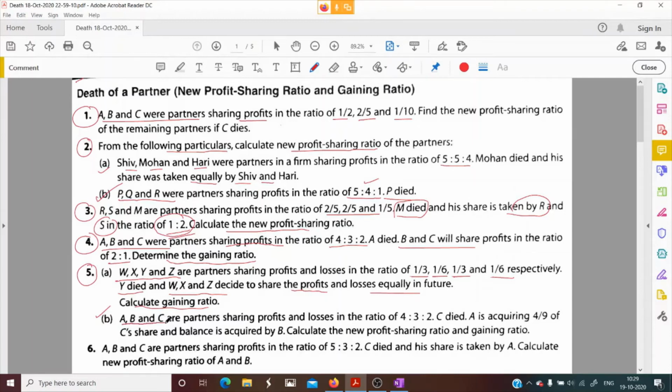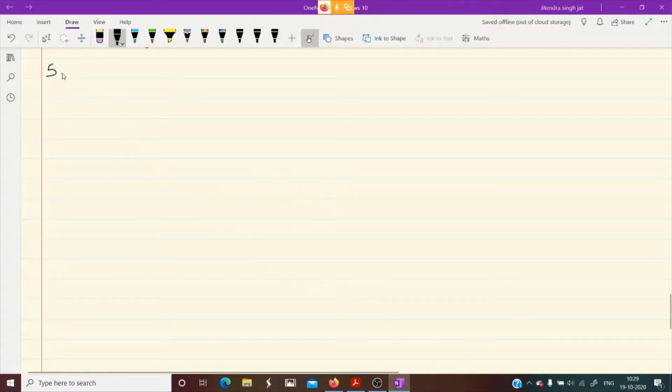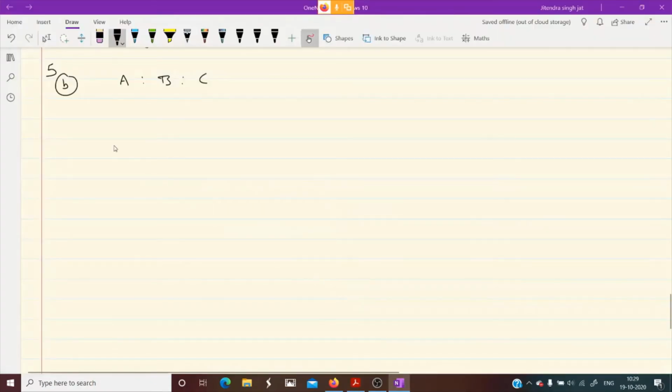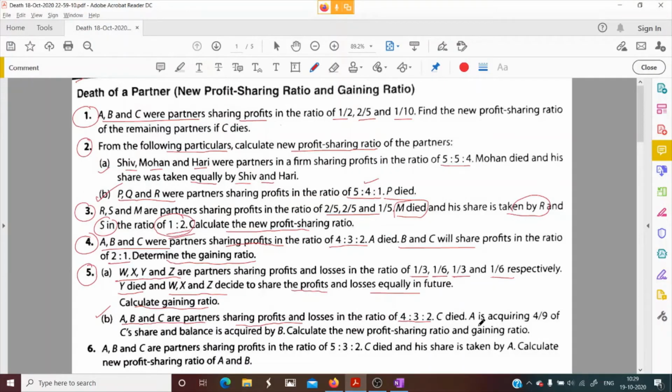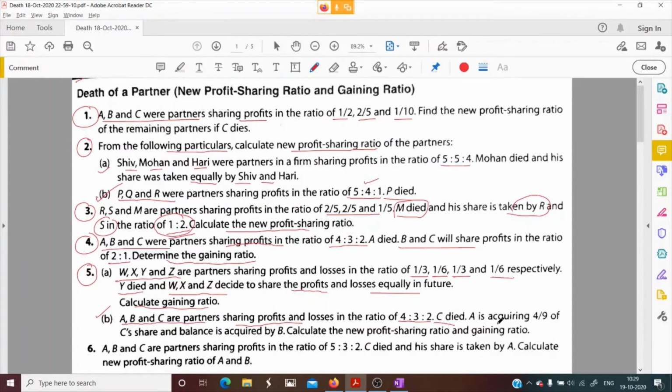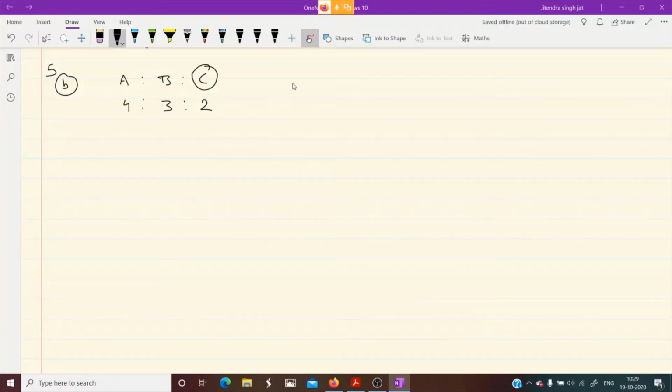A, B and C are partners sharing profits and losses in the ratio of 4:3:2. 5. B part. A, B and C are partners sharing profit and losses in the ratio of 4:3:2. A died. Sorry, C died. C died. A is acquiring 4/9 of C's share.